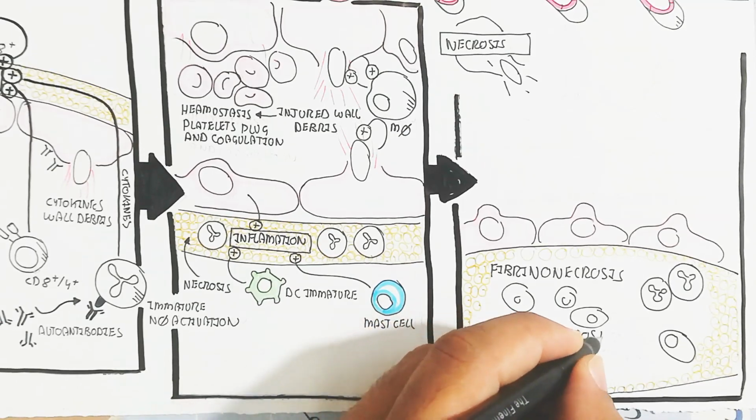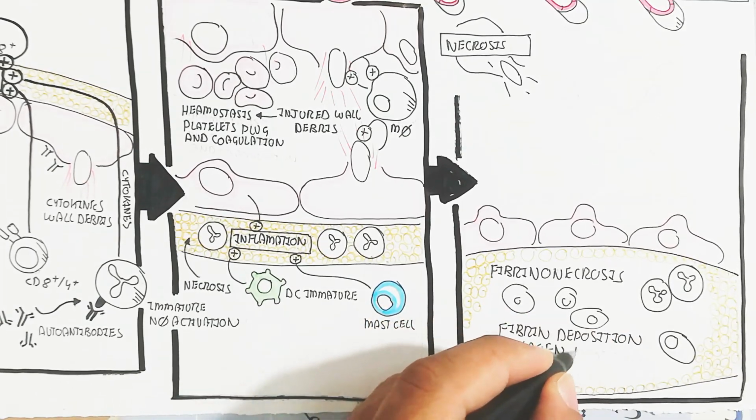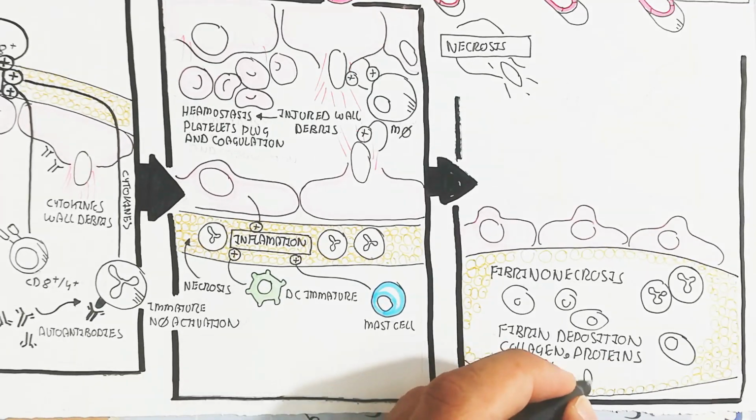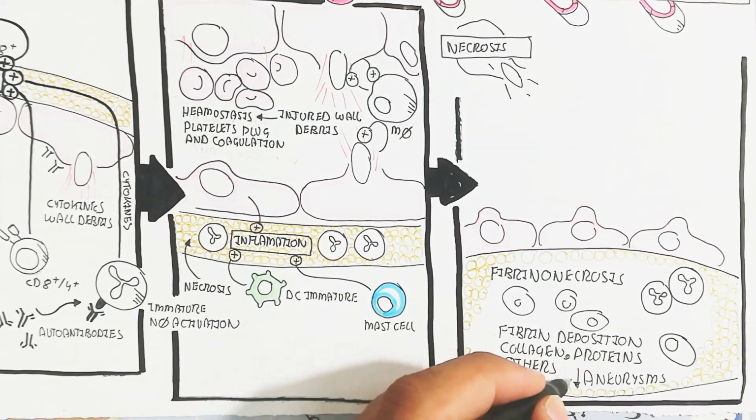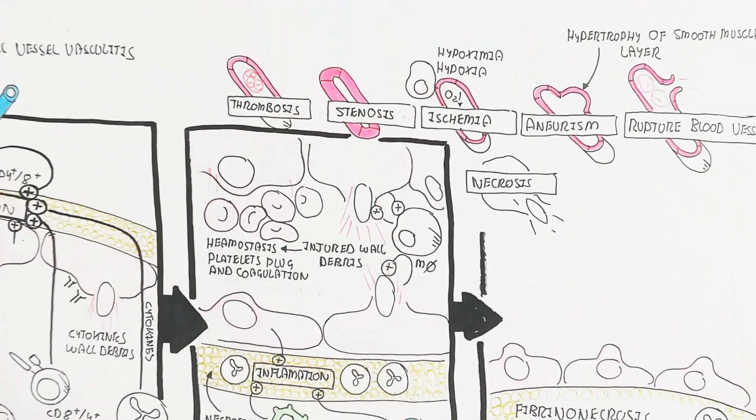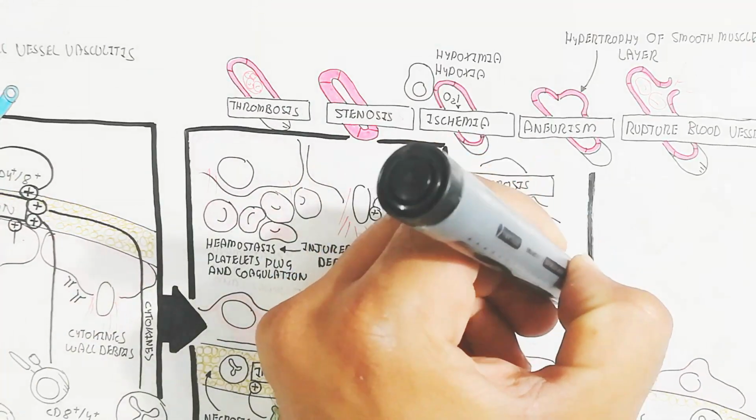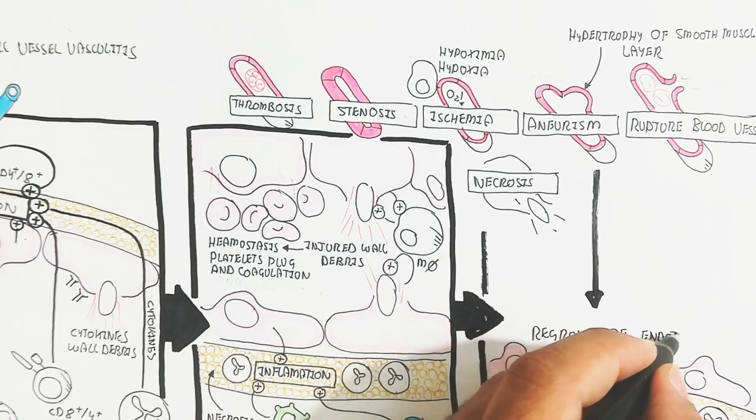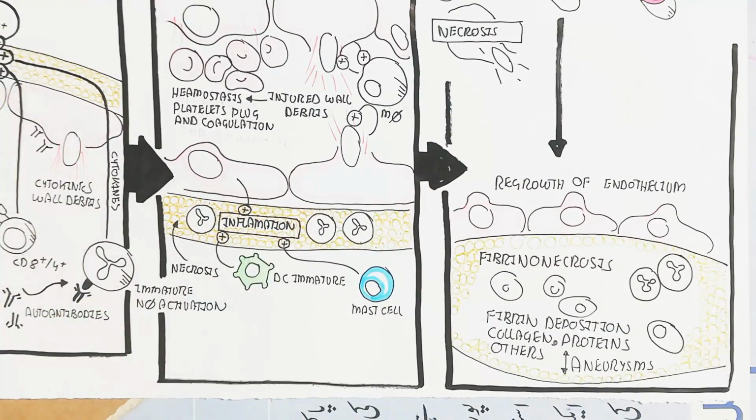This will lead to a regrowth of endothelial cells. The growth factor will be activated, and the rupture of the smooth muscle layer cells will lead to fibrinonecrosis. The fibrin deposition, collagen, proteins and others will lead to aneurysm, and that is why this is the major feature.